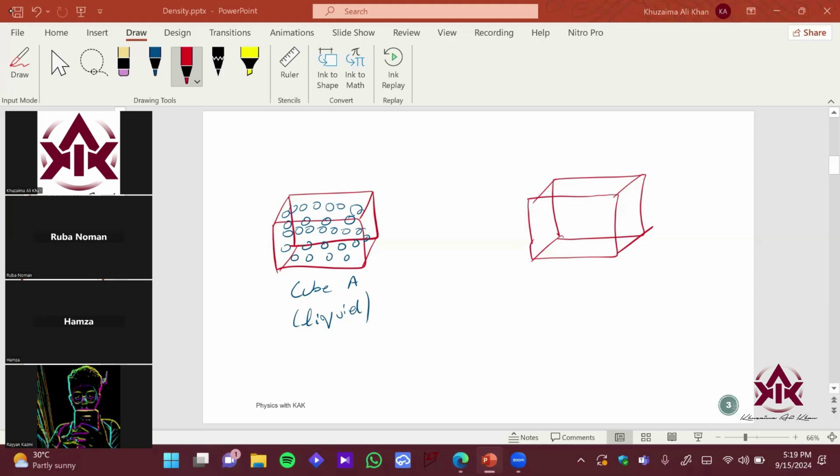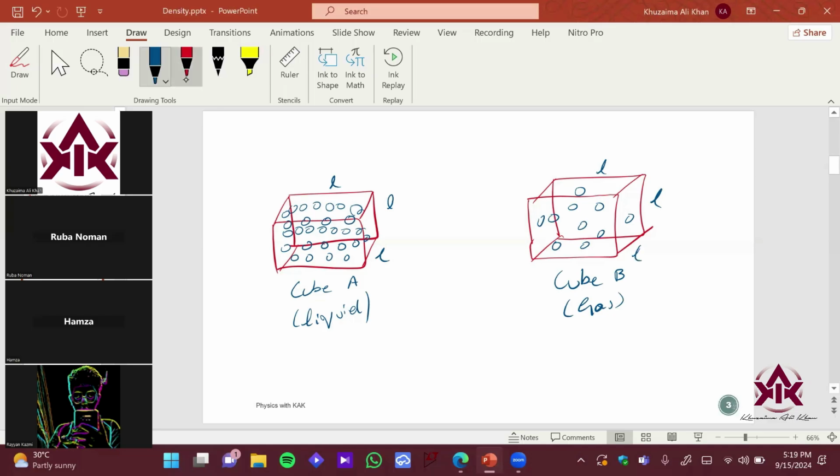Okay, so apologies. Now we have a cube B which contains a gas particle, right? Let me just draw the gas particles. You know, gas particles are pretty far away from each other, right? This is cube B which contains gas particles. The dimensions are the same, right? If it is length L, so this is also L, this is also L. Similarly, it's a cube, right?